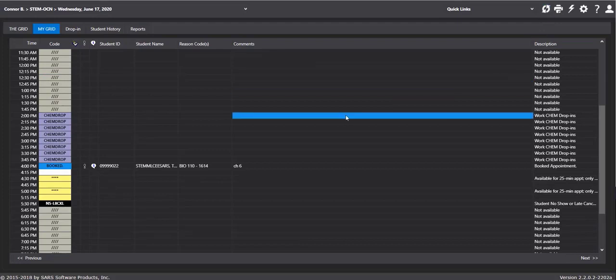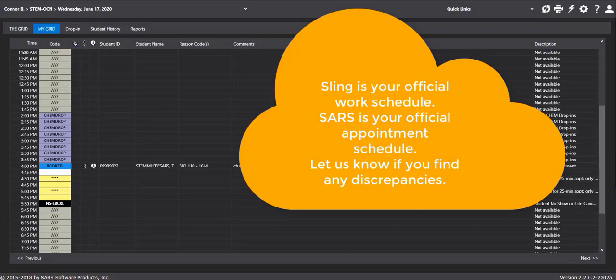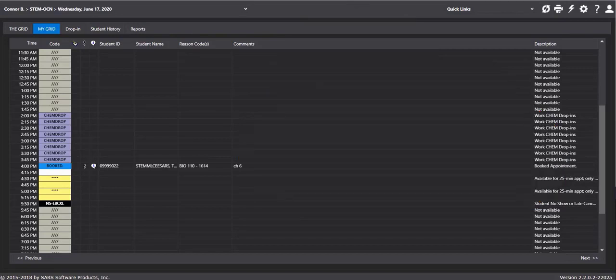It is also helpful for us for you to communicate if you find any discrepancies, such as you are scheduled to tutor a student in a class that you don't tutor, or you are scheduled for an appointment during a time that Sling does not show that you are scheduled to work. Keep in mind that Sling is your official work schedule and SARS is your official appointment schedule. Let us know if you see something that does not seem correct. You are responsible for checking and knowing when you are working.